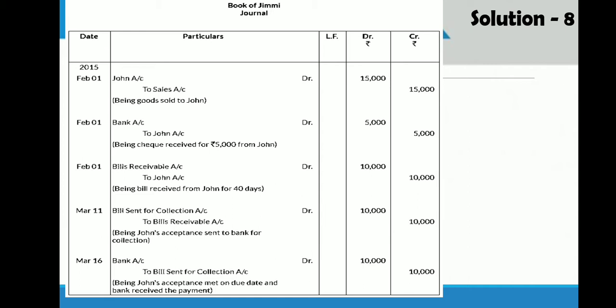So on the day of maturity, amount is collected by bank. So bank account debit to bill sent for collection account. So this would be the journal entries in the books of Jimmy.